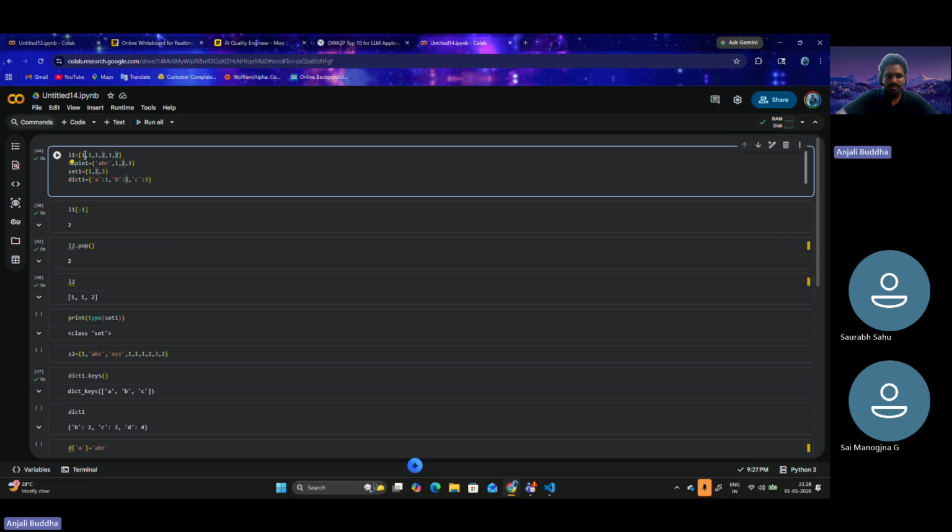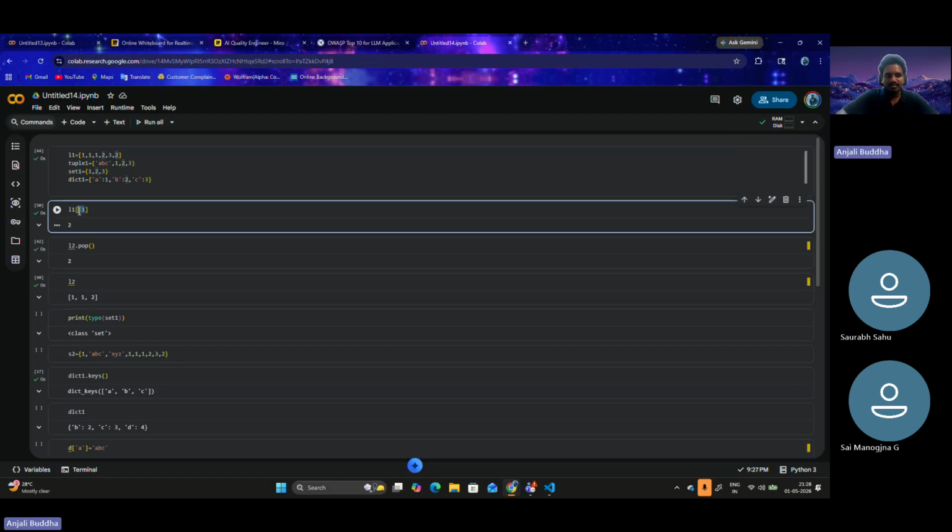The 0th index is the first element, first index is the second element, second index is the third element. With -1, this is called negative indexing, where if you put -1, that is the last element. If you put -2, that is the second last element. Make sense? Yes.